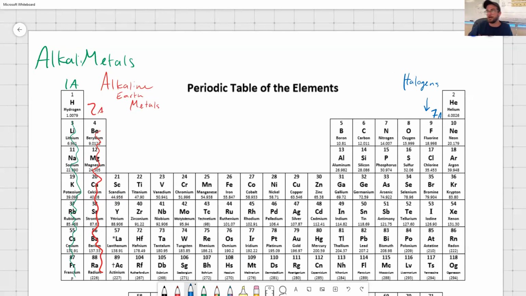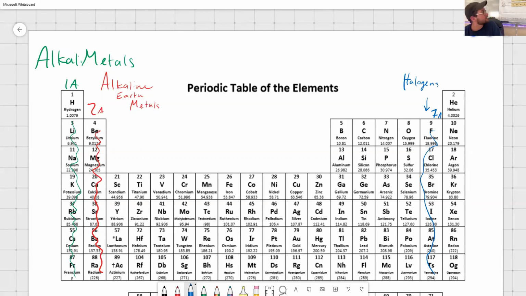So how many valence electrons would they have? 7, of course. Okay, so from fluorine all the way down to astatine, and I don't even know, what did they end up naming that? Tennessine? Okay, cool. From fluorine all the way down to tennessine, those are your halogens.